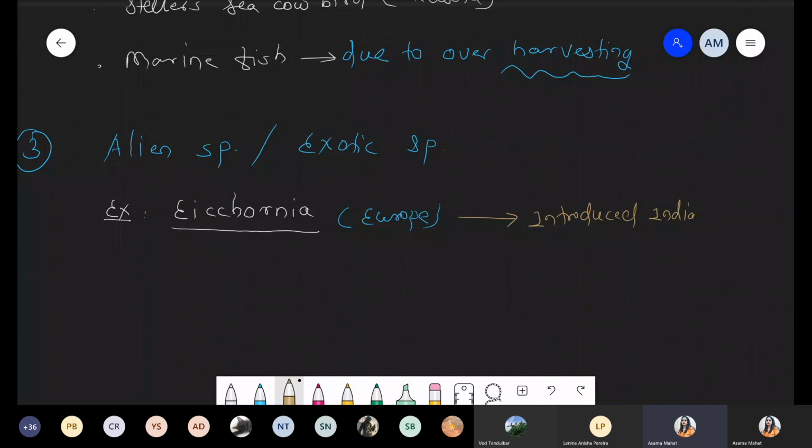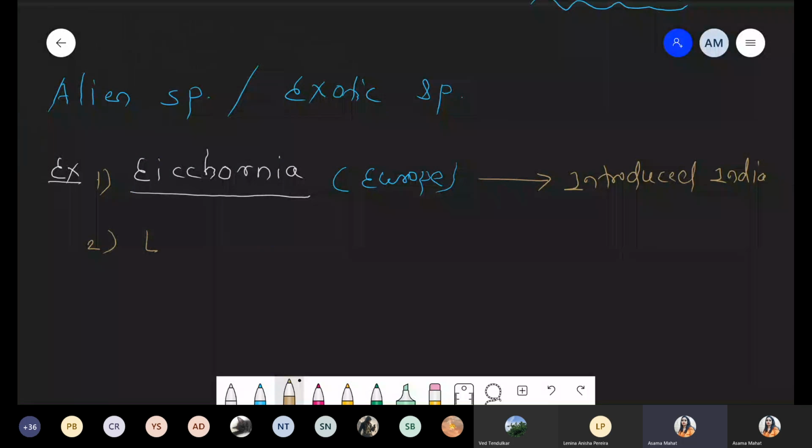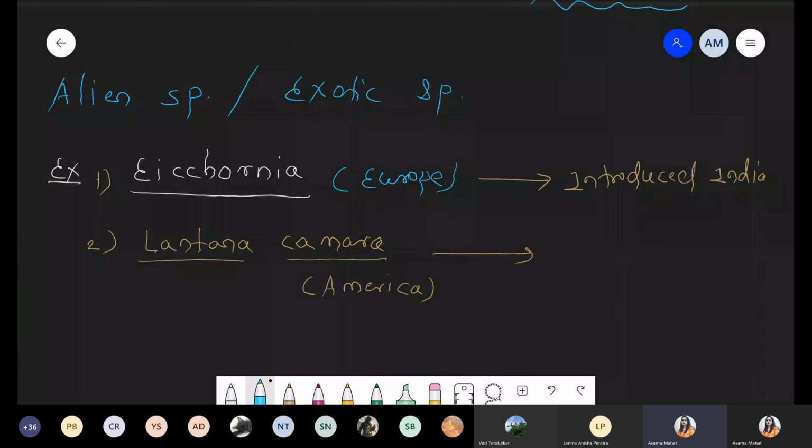Now another example after this Eichhornia, number two, we are talking about Lantana camara. Lantana camara, basically again these are American species. It came from America, and accidentally now it is introduced in India, and more specifically it is introduced in the forests of Uttar Pradesh and Madhya Pradesh. Okay, so it is introduced in UP and MP. So these are the Lantana camara.